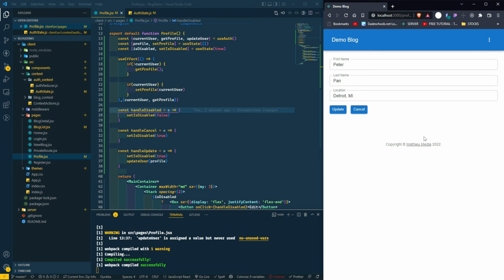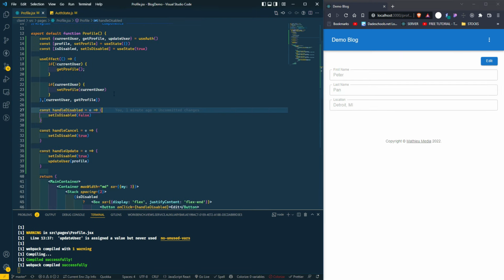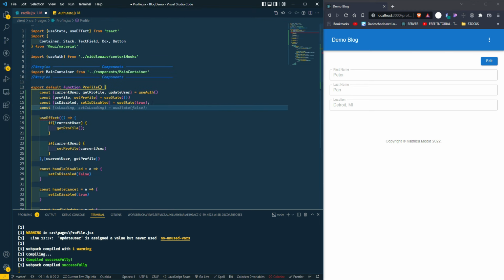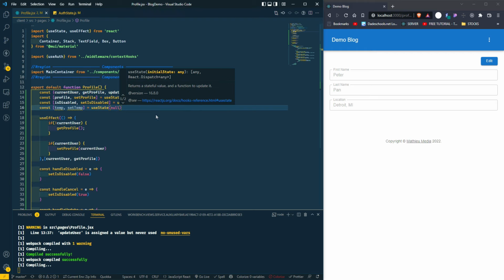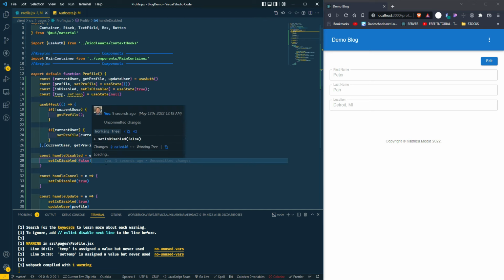So now for our cancel function. We need to have a temporary variable. Let's just call it temp, set temp, and we're gonna set that to null. Let's use state null. Now, why do we need that? When we click on edit here, this handle disable is going to trigger.